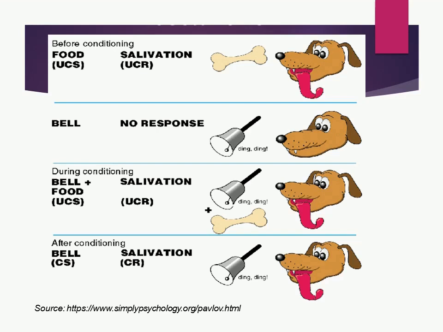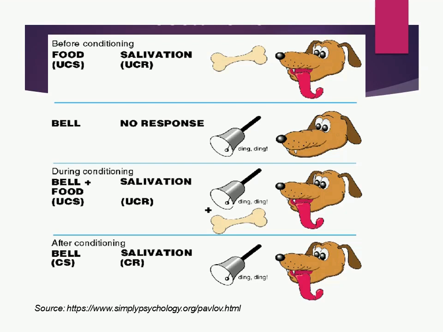In this stage, the unconditioned stimulus, that is UCS, produces an unconditioned response, UCR, in an individual naturally, which is a reflex reaction that doesn't require any training or practice.